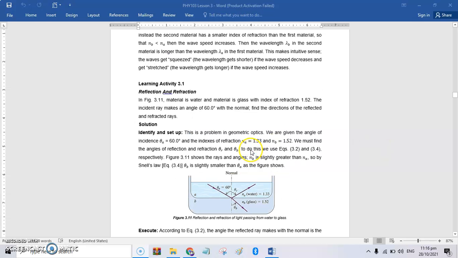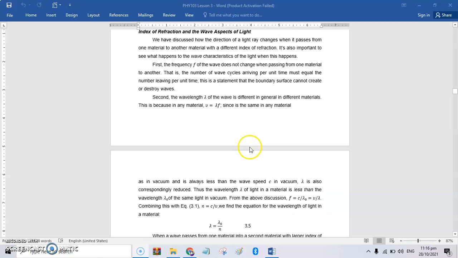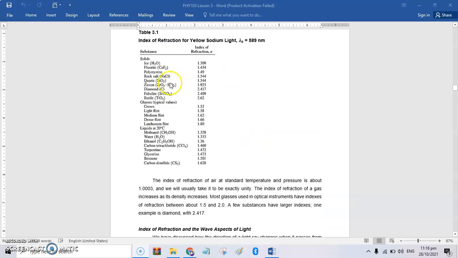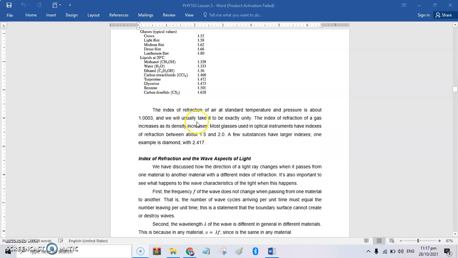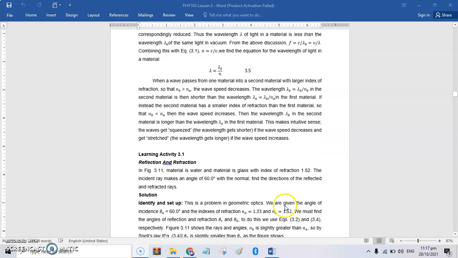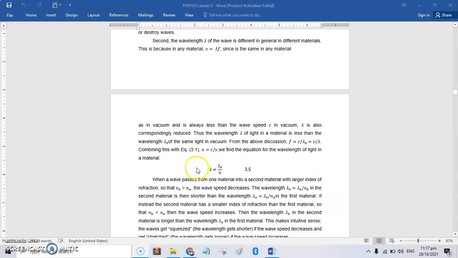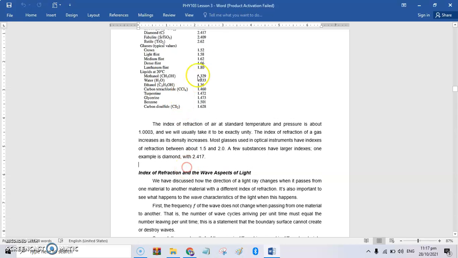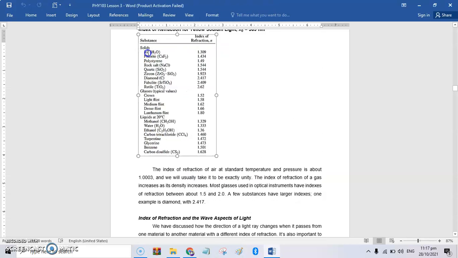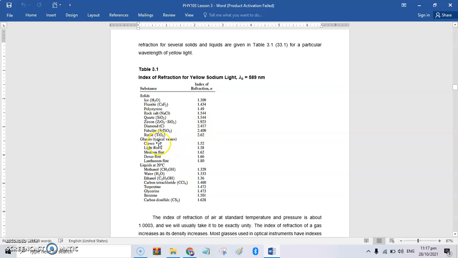From table 3.1, the index of refraction of water is 1.333 and the index of refraction of glass is... ano bang ginamit dito? Hindi sinabi anong glass. So, 1.52, i-compare natin siya dito. It's a crown type of glass. Typical values ng crown glass is 1.52.